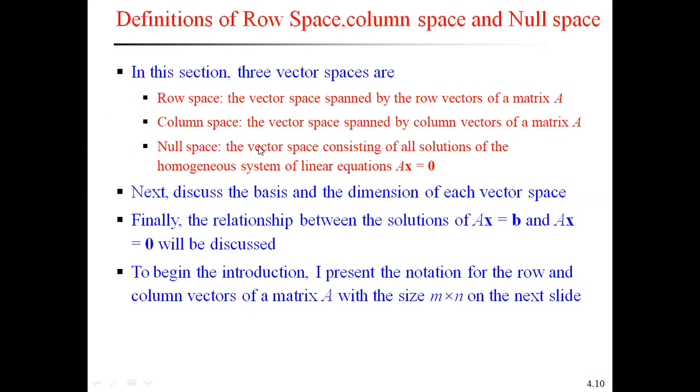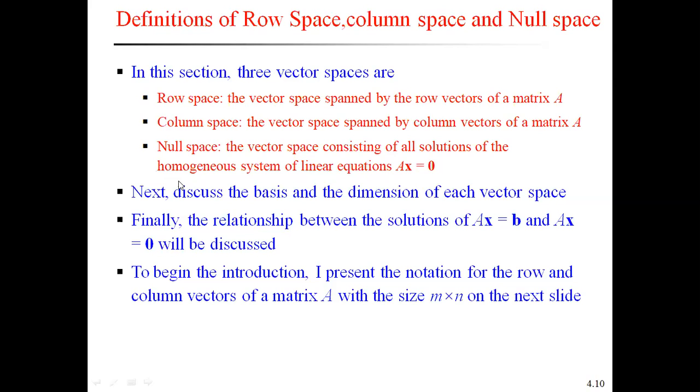Null space: the vector space consisting of all the solutions of the homogeneous system of linear equations Ax equal to 0 is called the null space. Here in these vector spaces, we use the homogeneous system of linear equations to prove a linearly independent set or to prove a spanning set. So this is very, very important.